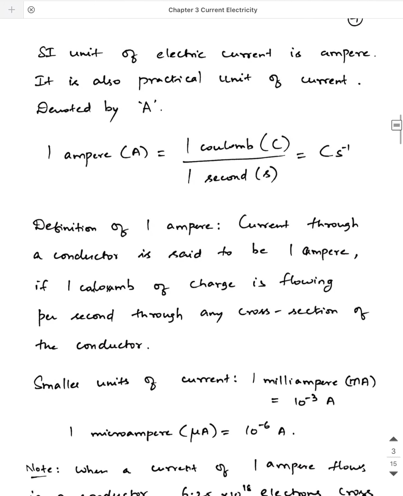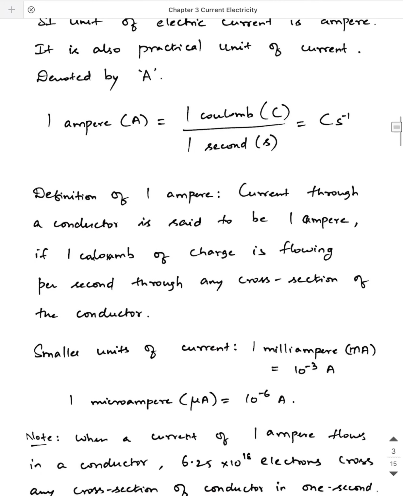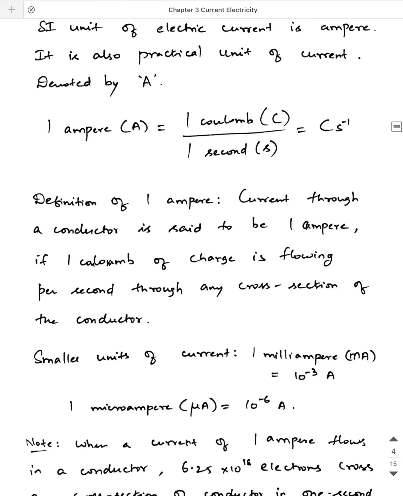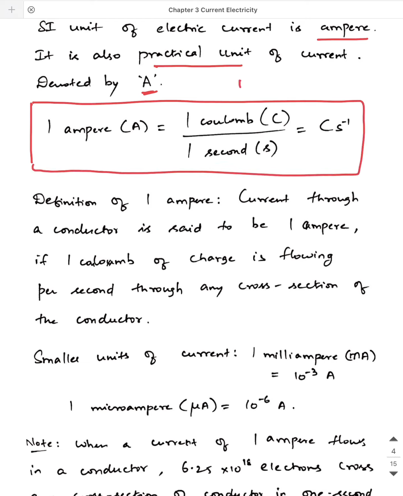Now, what is the SI unit of electric current? The SI unit of electric current is also known to you. It is measured in ampere. It is also the practical unit of current, meaning in reality also, everything is measured in terms of ampere only. Now, how do you write 1 ampere? We know that I is equal to Q by t. So I is measured in ampere, charge is measured in coulomb, and time is measured in second. So 1 ampere is equal to coulomb second inverse, or coulomb per second, right?